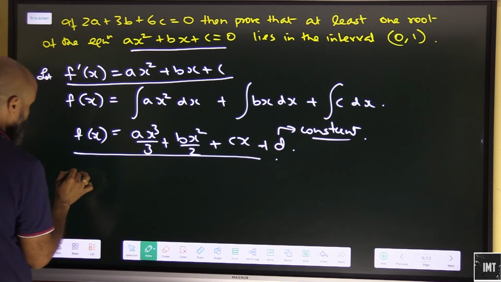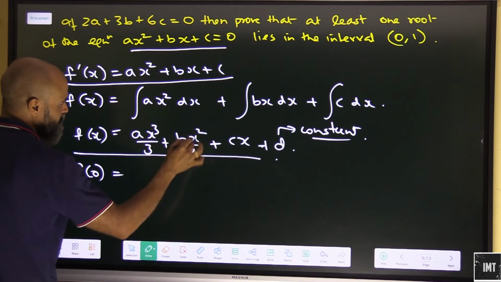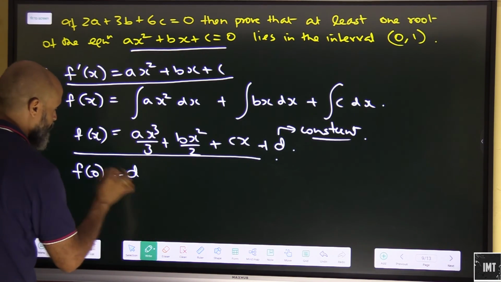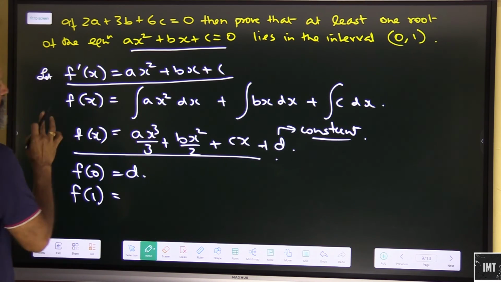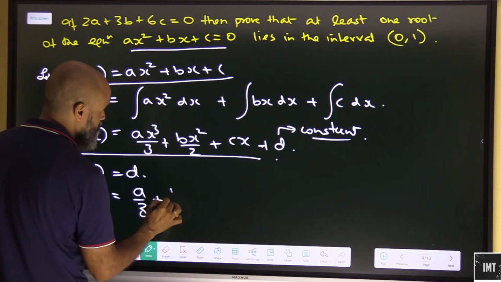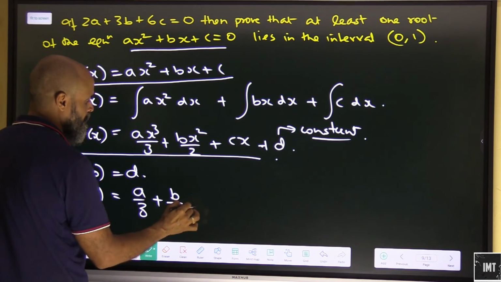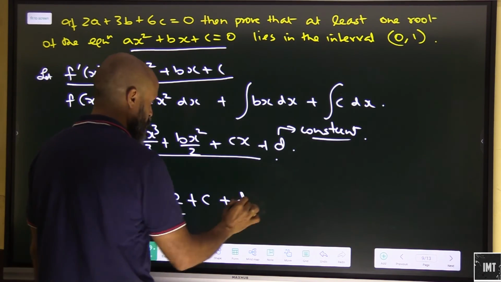Okay, now f0 will give you what? This becomes 0, this becomes 0, this becomes 0, so you will have here a d. f1 will give you what? f1 will give you a by 3 plus b by 2 plus c into 1 plus d. So what do we have here?